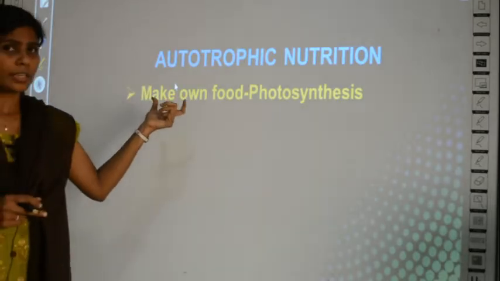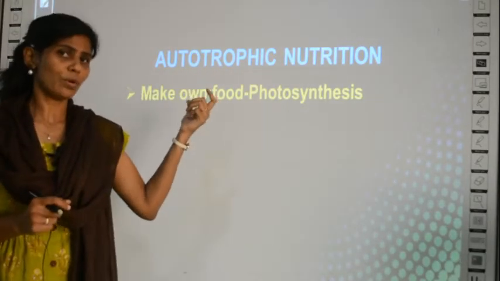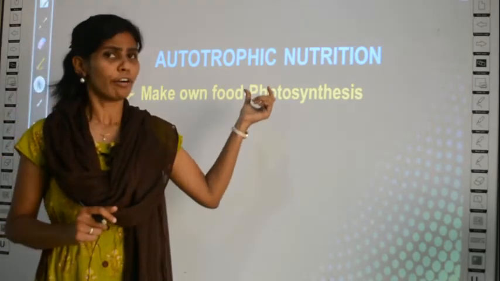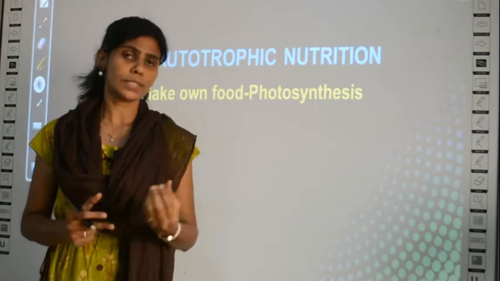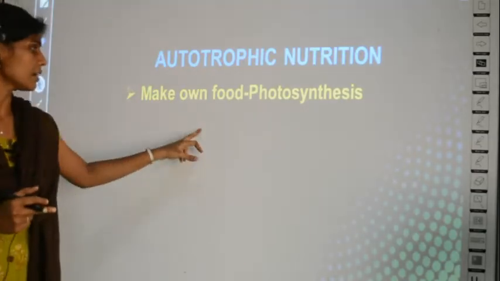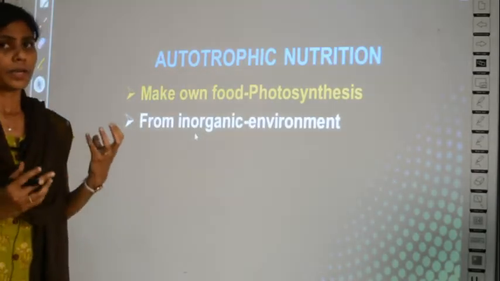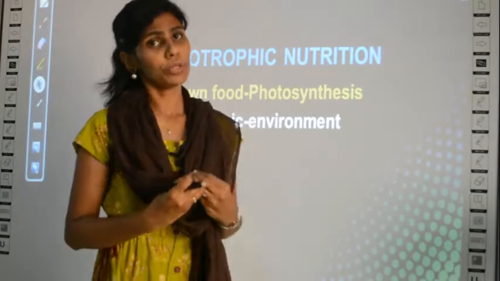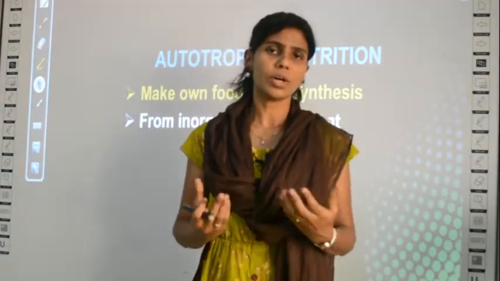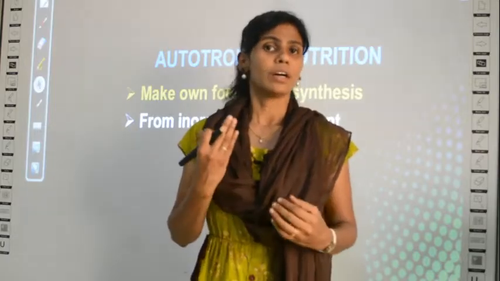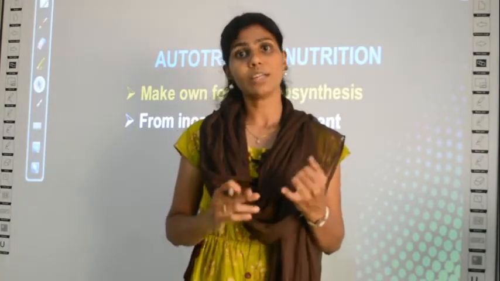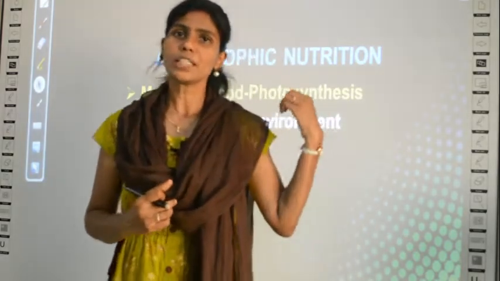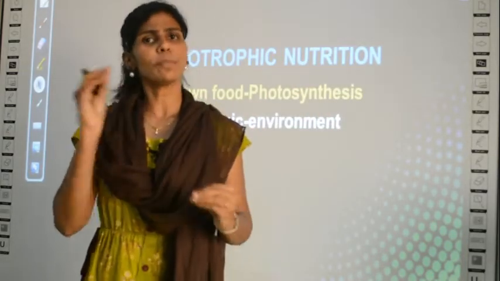I told you already, plants make their own food, no? How do they make their own food? It is by a process called photosynthesis. By the process of photosynthesis, plants make their own food. Okay, if you are going to cook food, you need some raw materials. Now, what raw materials? If you are going to cook lunch, what do you need? You need rice to cook, no? So similarly, plants also will need some raw materials to make food, right?